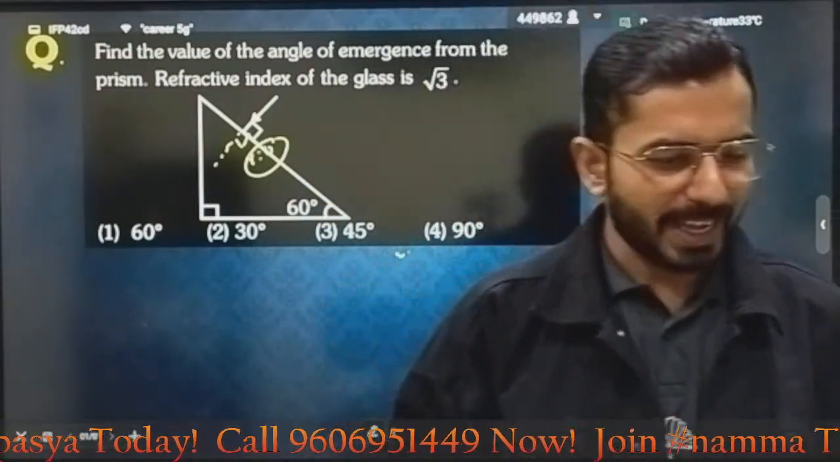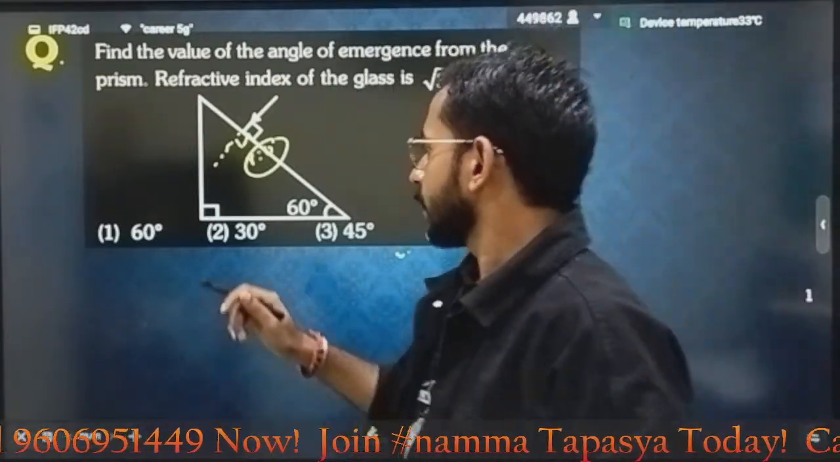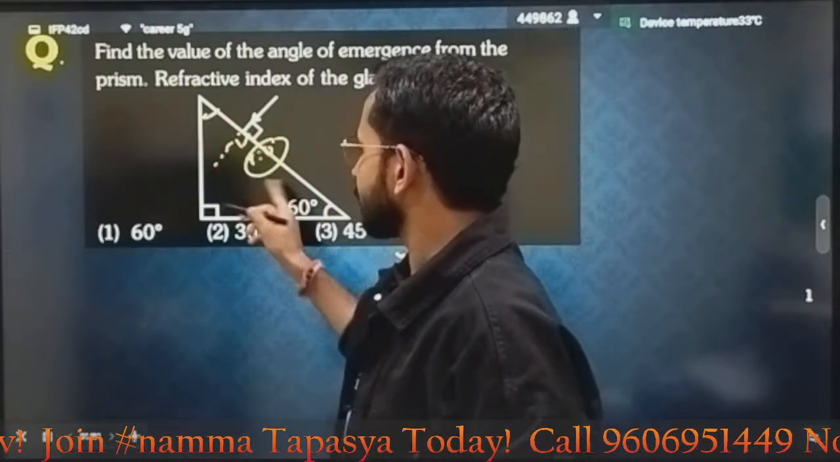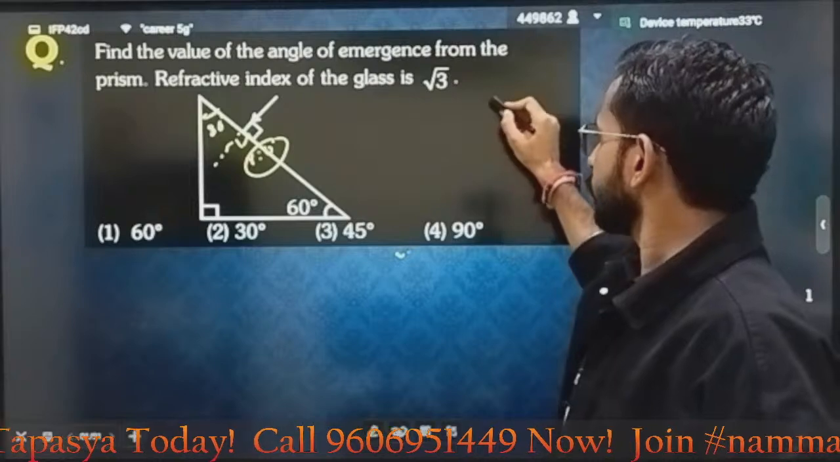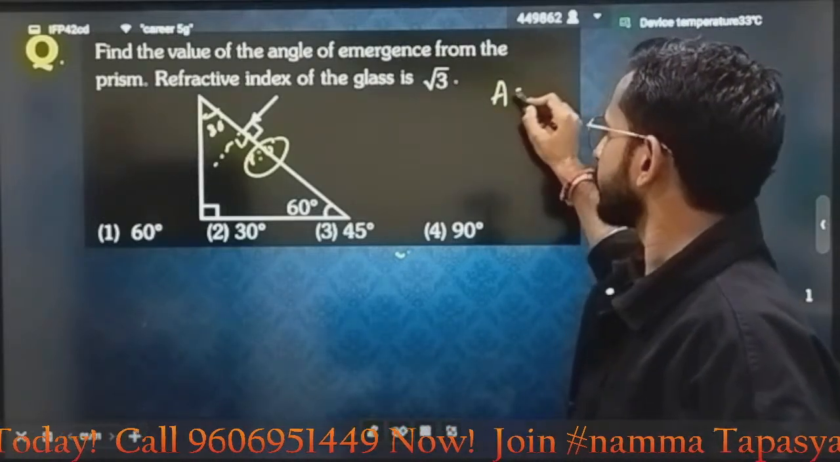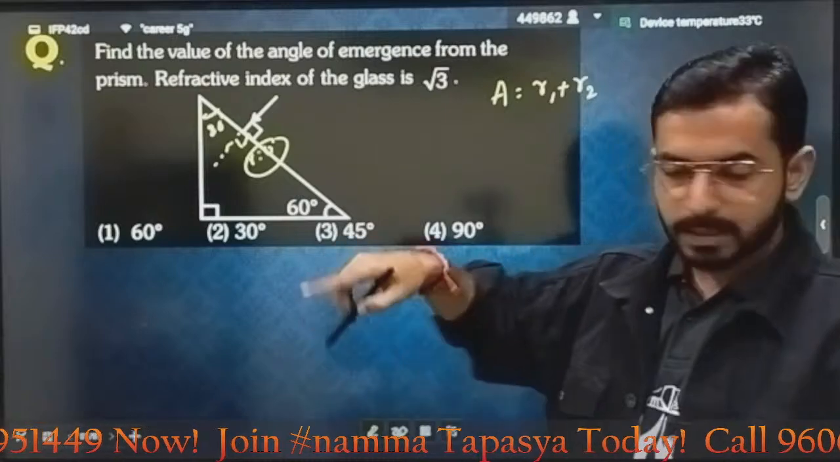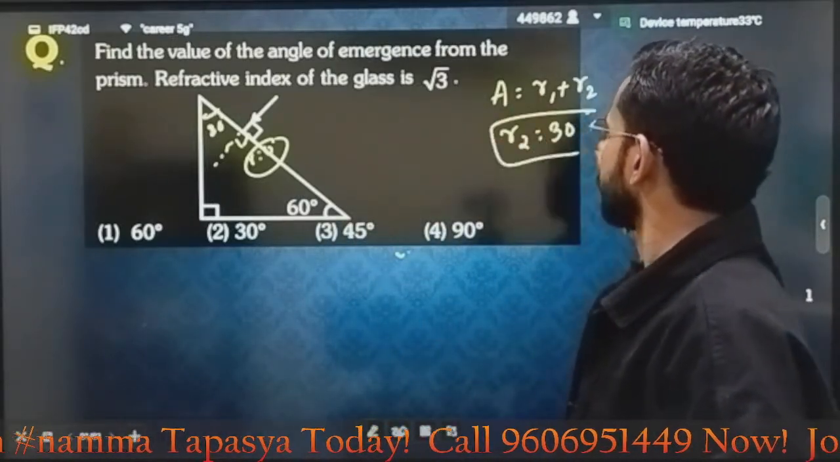So angle of incidence is 0 and angle of emergence is what? Again, it will become 0. I hope you understand that much of the basics of Snell's law. Fine. And I know that if this angle is 90 and this angle is given as 30 and that is 60, that means this angle will be how much? 30, sum of angles of a triangle. And I know the relation: angle of prism is equal to R1 plus R2. And R1 is already given as 0. If R1 is 0, what can I say about R2? R2 will be simply 30 degree.